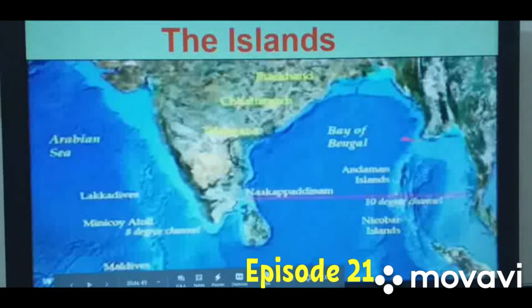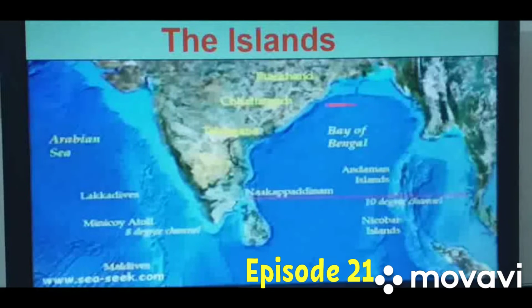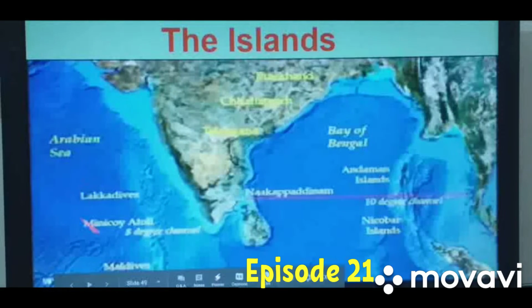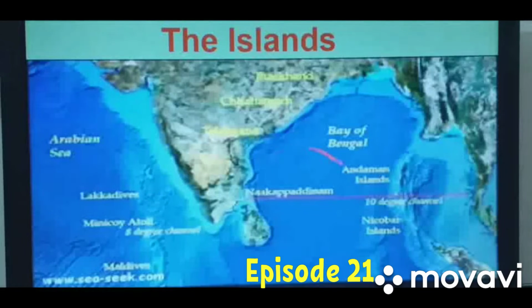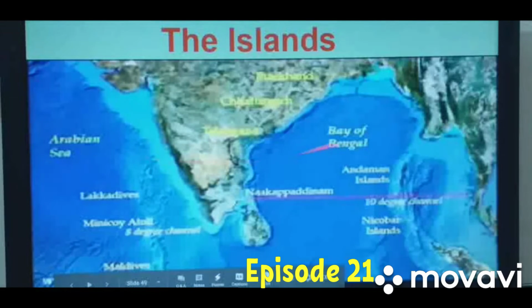This lies in the Bay of Bengal towards the east of India. Here you can see this is the Arabian Sea, and in the Arabian Sea there is a group of islands known as the Lakshadweep Islands. So we have two groups of islands respectively in the west and east direction.